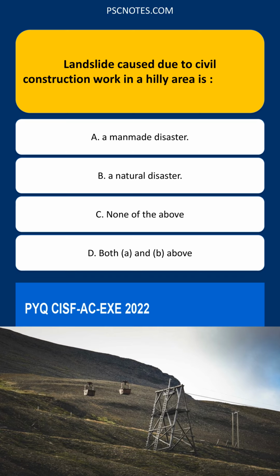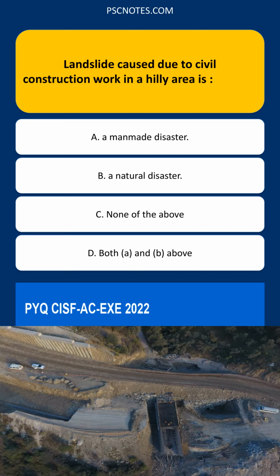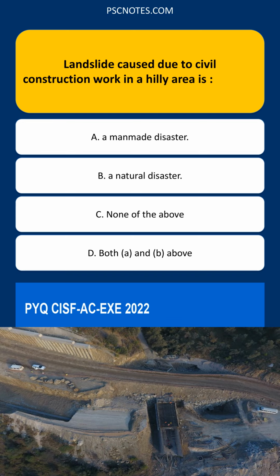Question: Landslide caused due to civil construction work in a hilly area is: A. a man-made disaster, B. a natural disaster, C. none of the above, D. both A and B above.